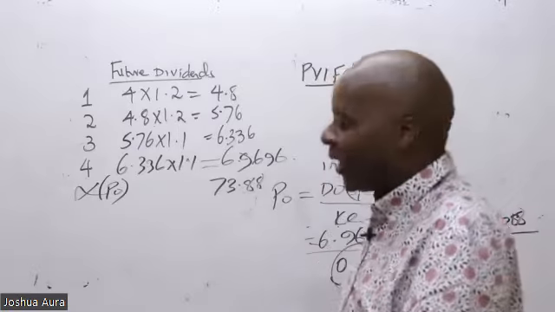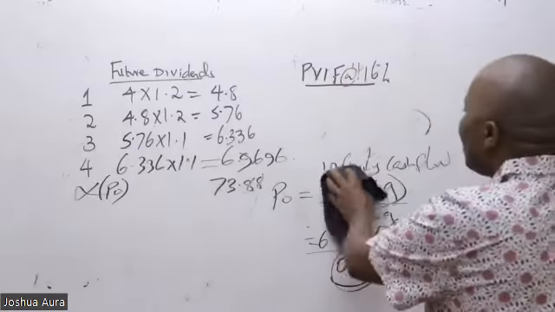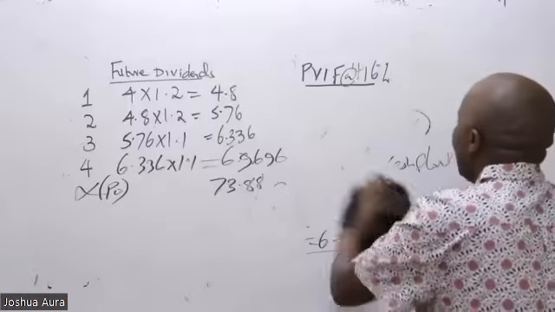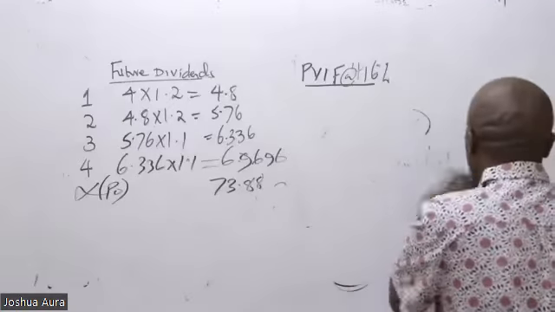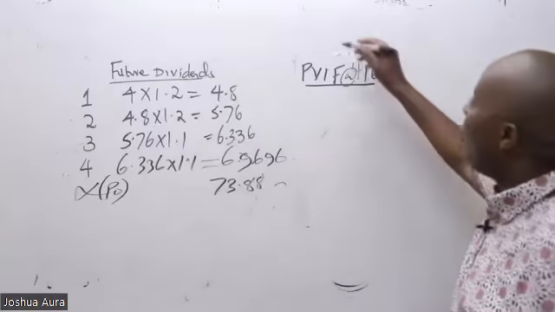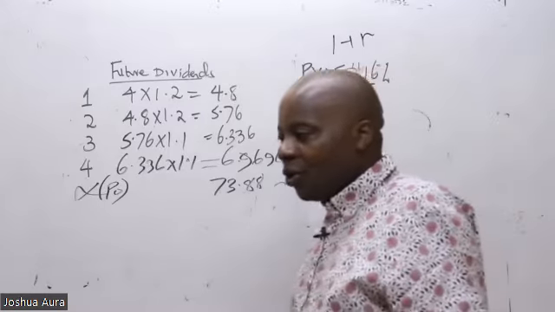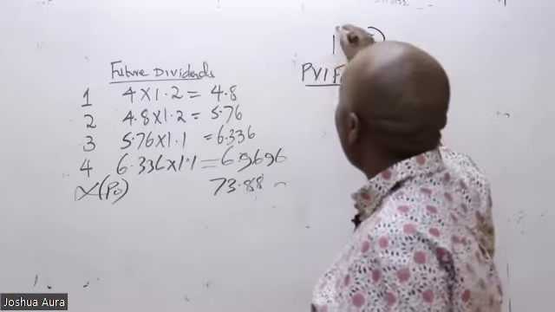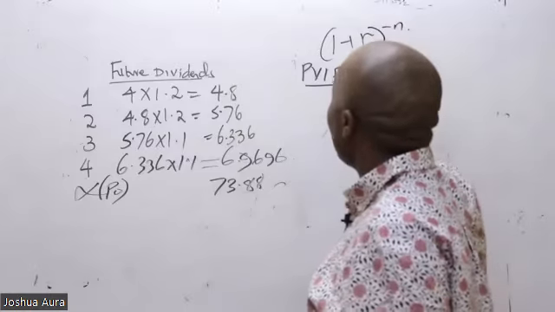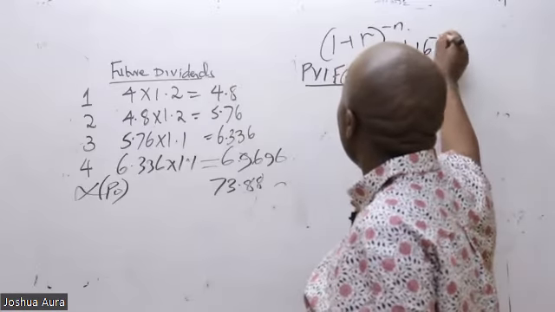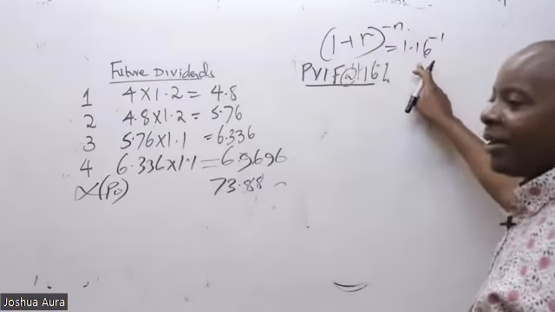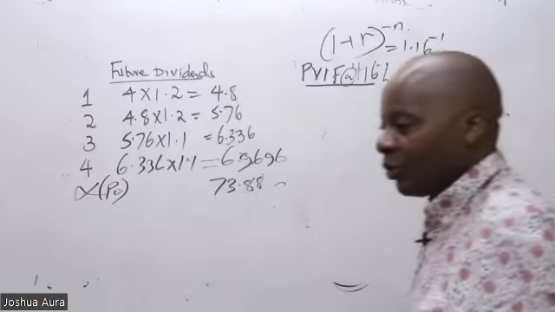Then calculate quickly. What we are using, ladies and gentlemen, is the formula 1 plus r raised to negative n. So Ruth, if we have it, could you kindly give us this: 1.16 raised to negative 1. You get the answer, but Ruth has told me something very good.